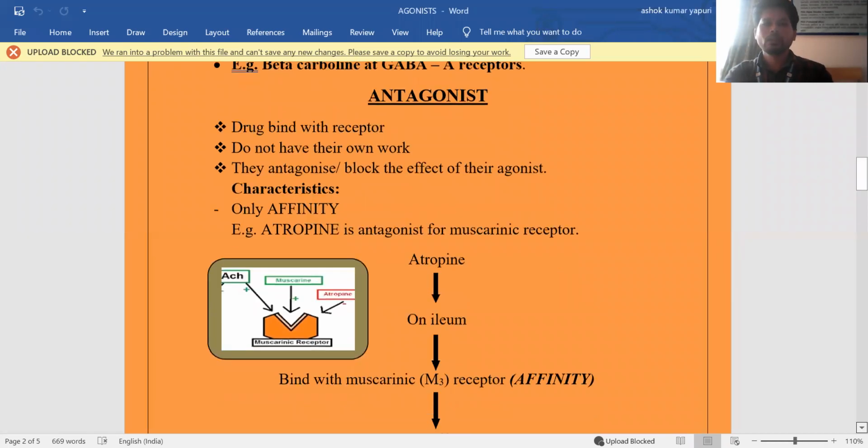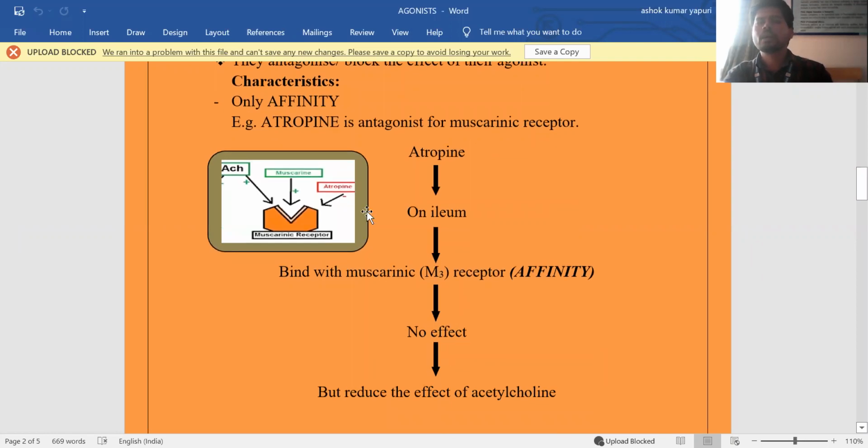Here the explanation is, acetylcholine binds to muscarinic receptors on the ileum and causes contraction, but atropine is an antagonist. Because of its antagonism on muscarinic receptors, what is happening ultimately? No effect. Because of atropine binding to muscarinic receptors, acetylcholine is not binding.